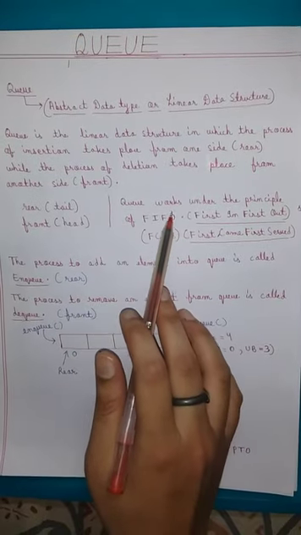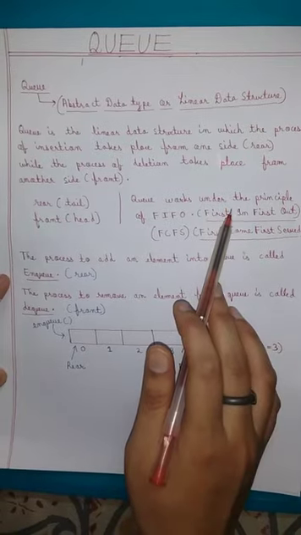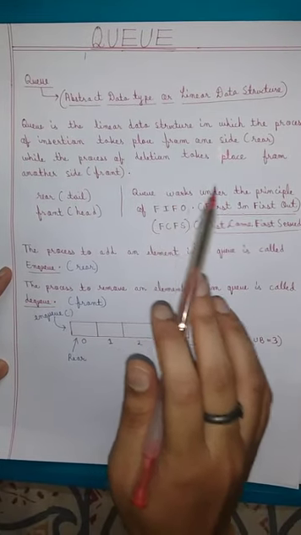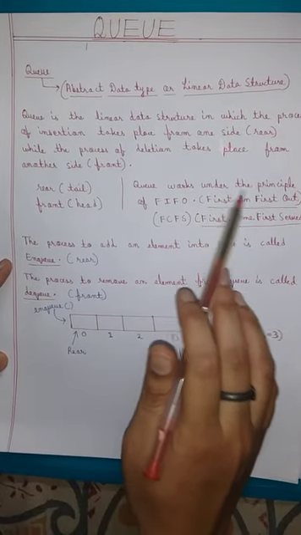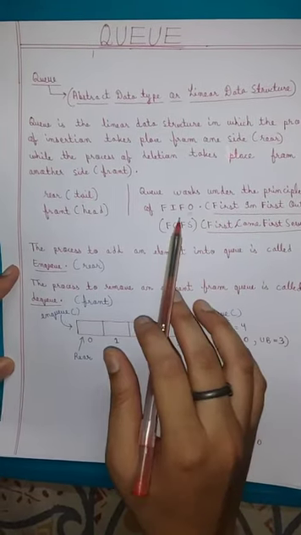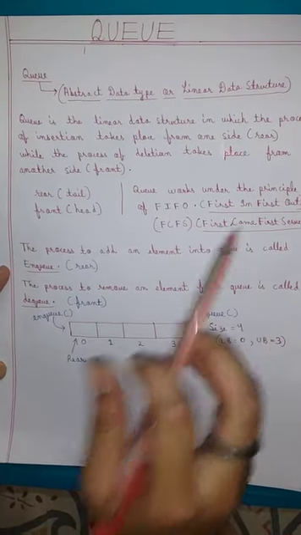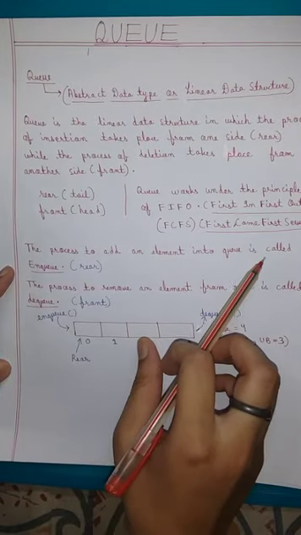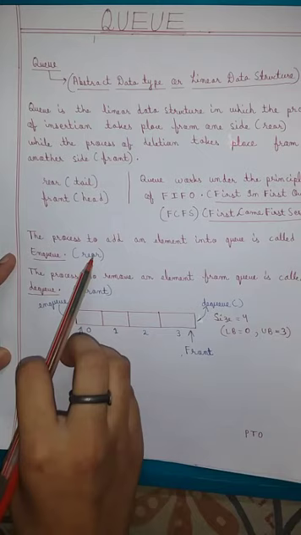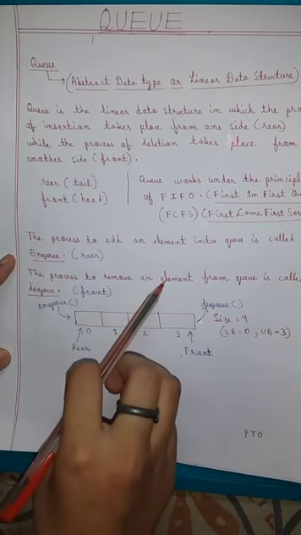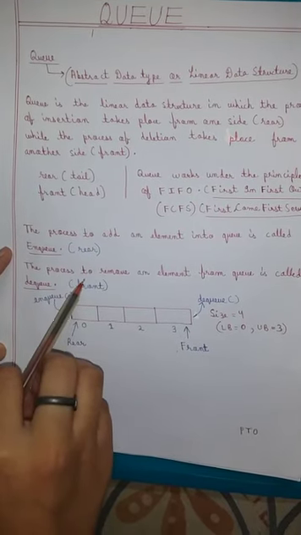This way the data also works in the computer. The data or element which is inserted first will be treated first and will be removed first. That is known as first in, first out. We can also call it first come, first served, FCFS. The process to add an element into the queue is called NQ, which takes place from the rear side, and the process to remove an element from the queue is called DQ, which takes place from the front side.